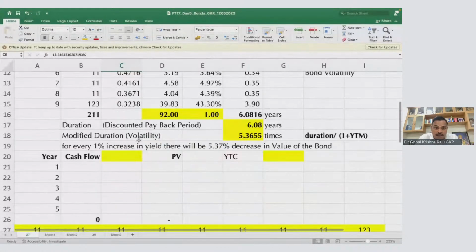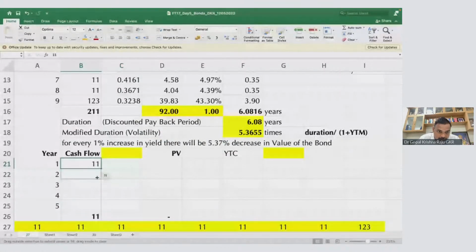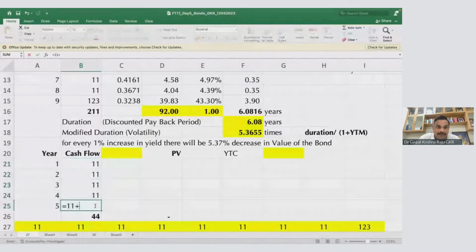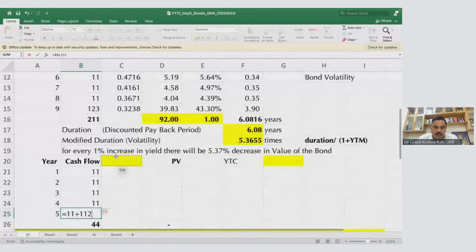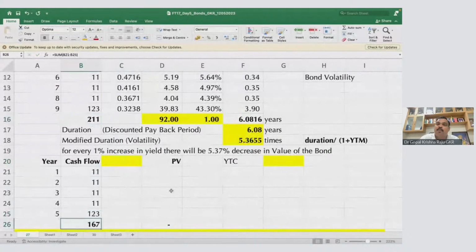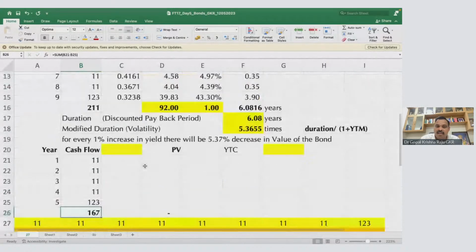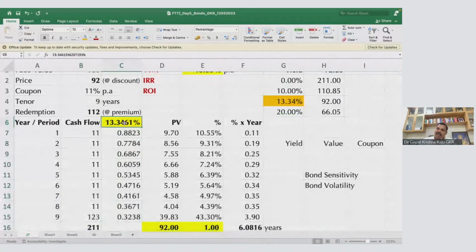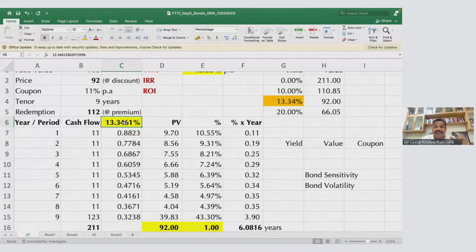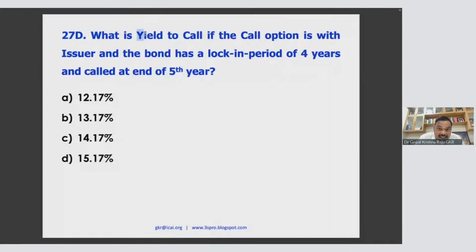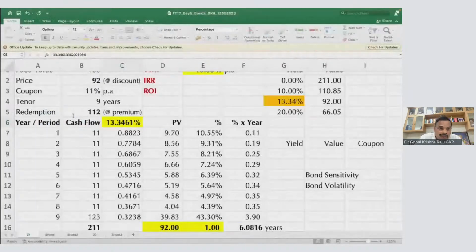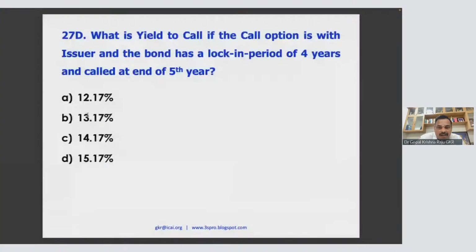Now, this is 11 rupees. Now, this will be 11 plus, I'll repay 112. So, instead of 211, you get only 167 rupees. You invest 92. 9 years you wait, you will get 211. 5 years you wait, you get 167. Now, will the yield be same 13.34% or greater than 13.34% or lesser than 13.34%? Very, very important concept. This is called YTC. So there are numbers below 13.34, numbers above 13.34 also there. And 13.34 I have not given as an option. So therefore not equal. So let us see.